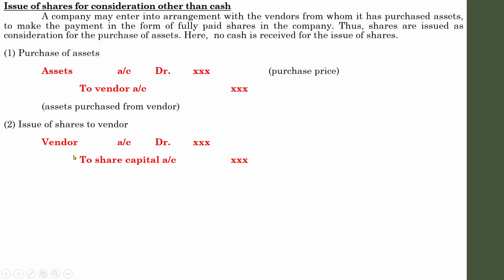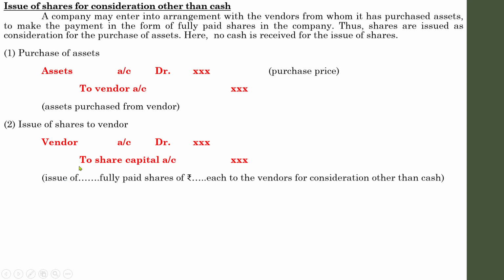After that we are going to make the payment in the form of shares. So vendor account debtor to share capital. Share capital means the type of the share that is mentioned in the question. If it is a certain type of 10,000 or 1,000 equity shares, you have to give the name of that particular share. If it is preference shares, 10% preference shares or 20% preference shares, so to 20% preference shares. So whatever the details of capital given in the question, you have to mention here.